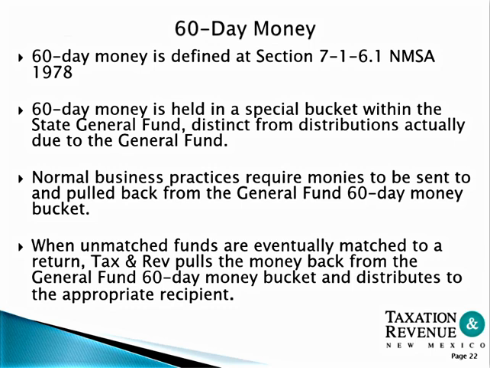60-day money is defined by statute. 60-day money is held in a special bucket within the state general fund, distinct from distributions actually due to the general fund. Normal business practices require monies to be sent to and pulled back from the general fund 60-day money bucket. When unmatched funds are eventually matched with a return, Taxation and Revenue pulls the money back from the general fund 60-day money bucket and distributes it to the appropriate recipient.